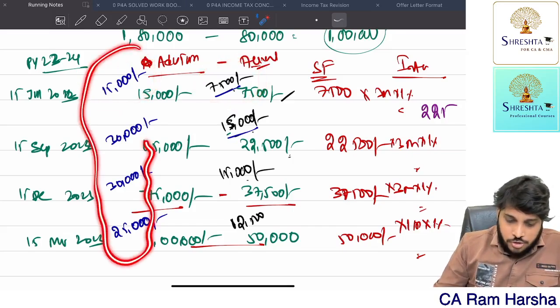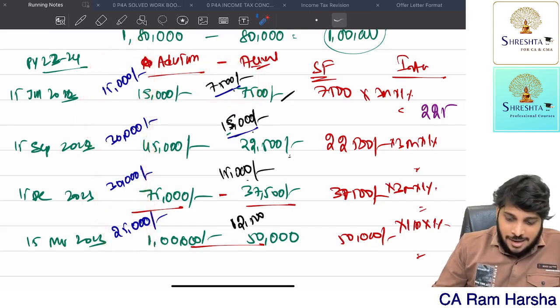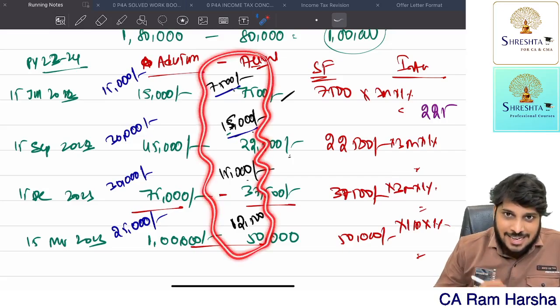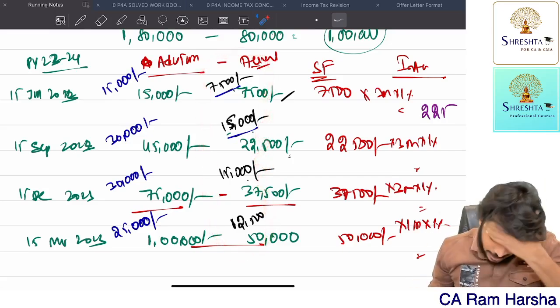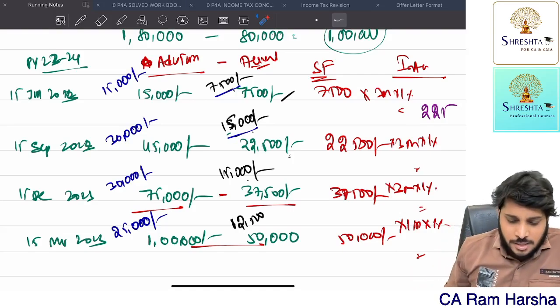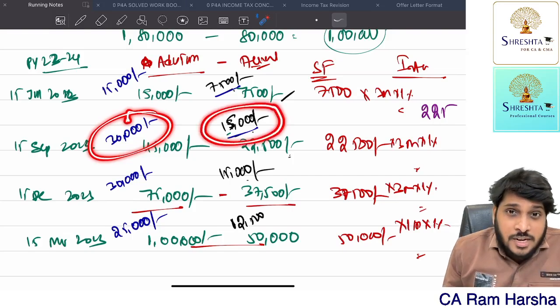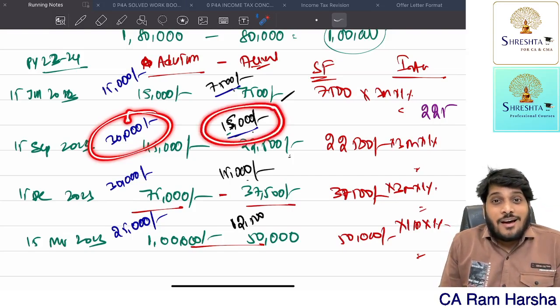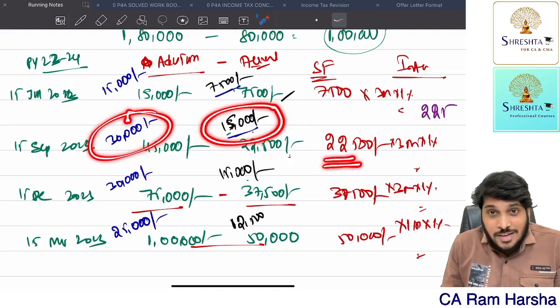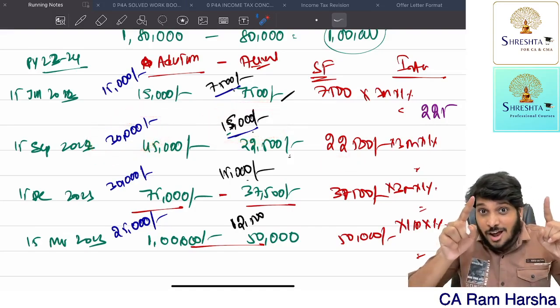This is supposed to be the challan amount quarterly. But the actual challans the assessee paid are like this. Now, in the second installment, the actual challan amount should be 30,000, right? The assessee paid how much? 15,000. What is the shortfall? 15,000 only, no? But what is the shortfall here? 22,500. We are not computing challan amounts.